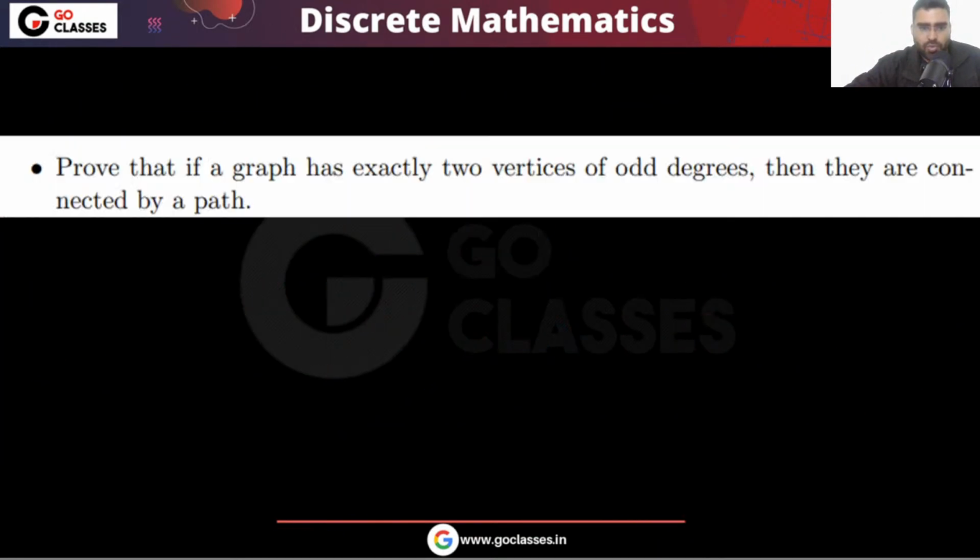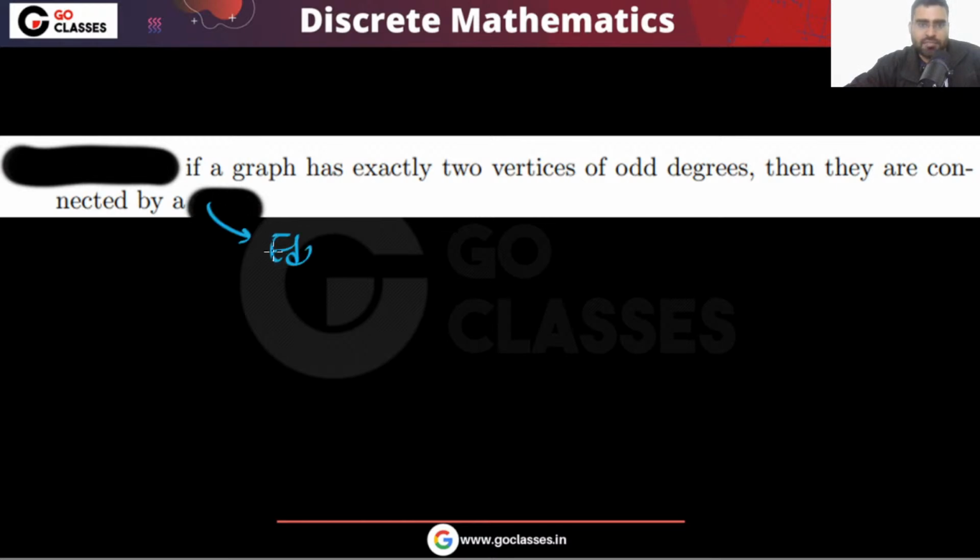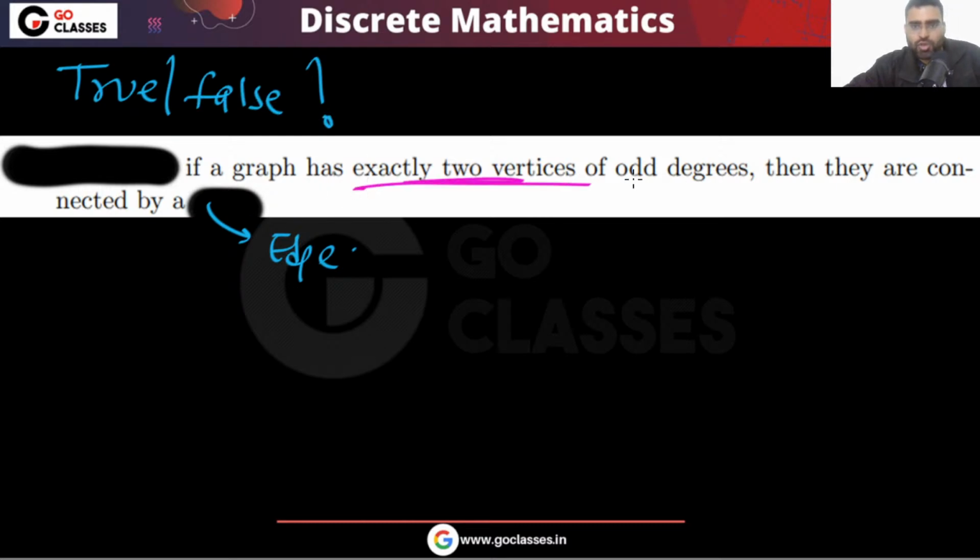Is this statement true? Look at this statement. You have exactly two vertices of odd degree. They must be connected by an edge. Is this statement true or false?